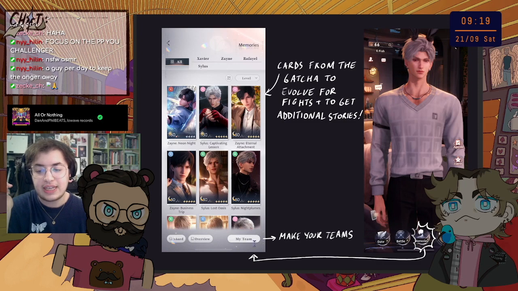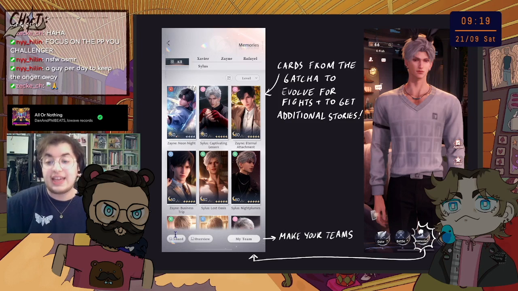And in here you make your little teams. In here, when you do the gacha, you can get shards of cards that you don't already have. With a certain amount of shards, you can get the card in question.